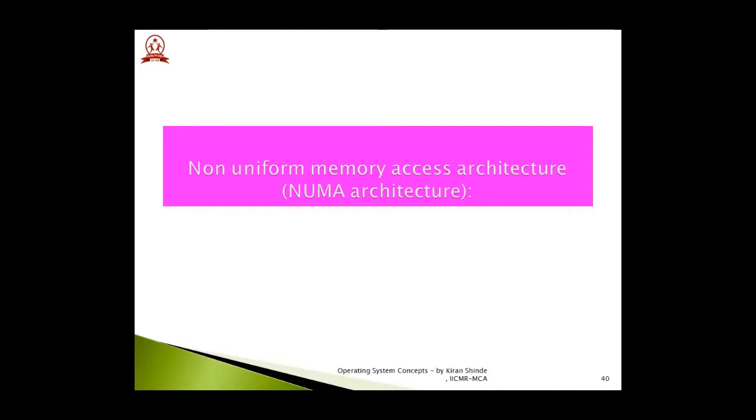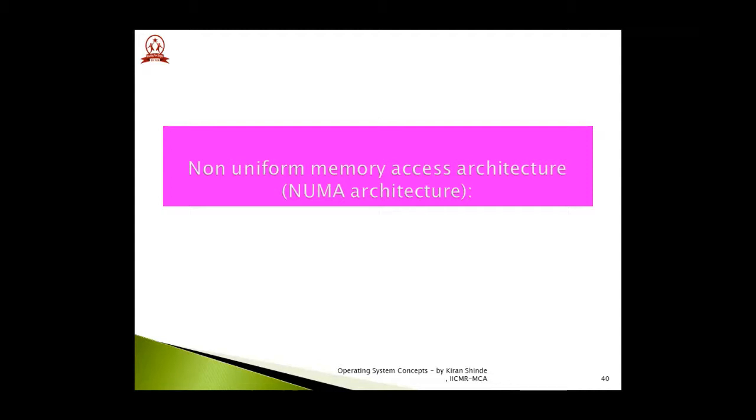Here, the shared memory is physically distributed among all the processors, called local memories. The collection of all the local memories forms a global address space which can be accessed by all the processors. In this particular architecture, each CPU can access the entire address space. However, it can access the local memory faster than it can access non-local memory.